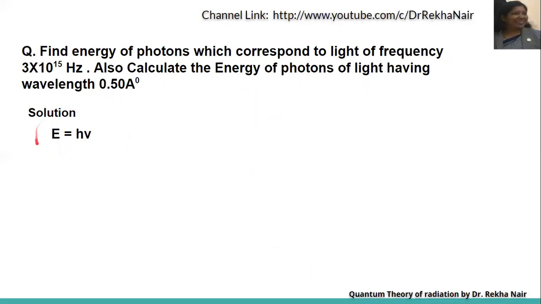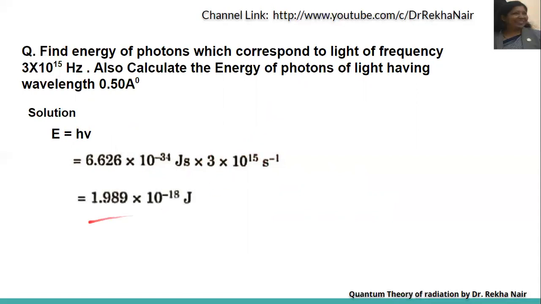E is equal to h nu is the formula we have. So h is Planck's constant, 6.626 into 10 to the power of minus 34 joule second. Nu is given as 3 into 10 to the power of 15 per second, hertz. So we can have 1.989 into 10 to the power of minus 18 joules.